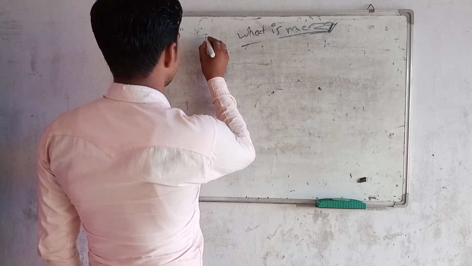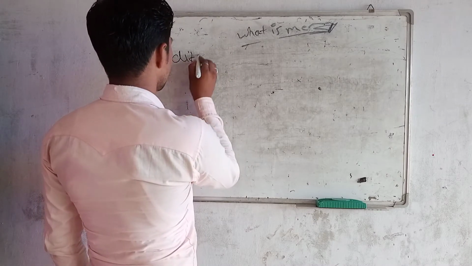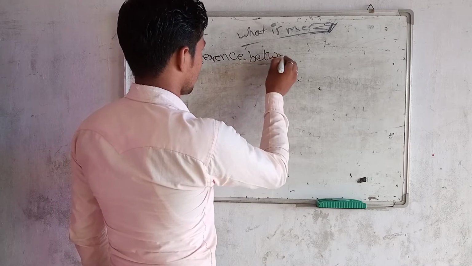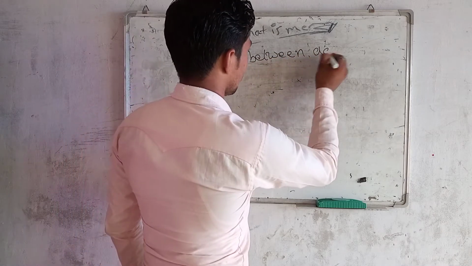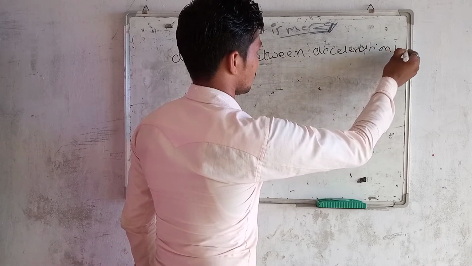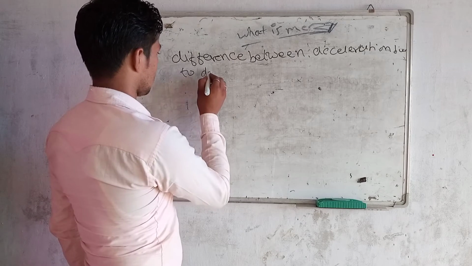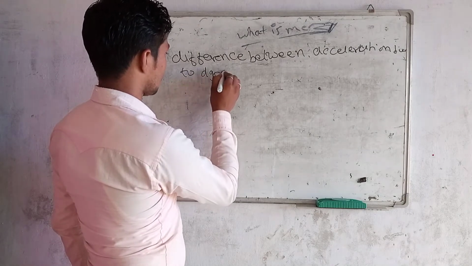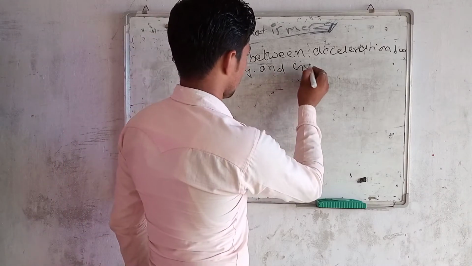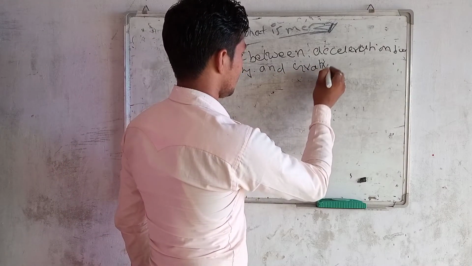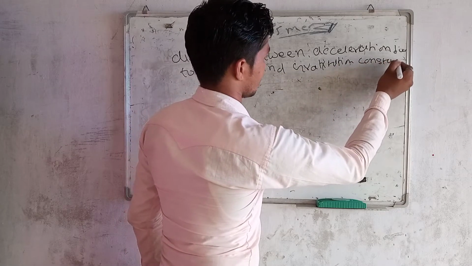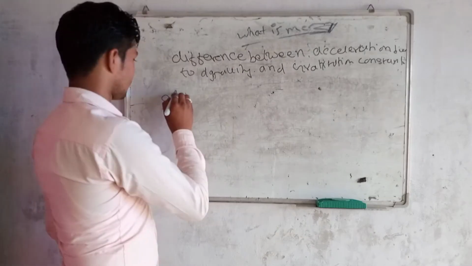Acceleration due to gravity. Difference between acceleration due to gravity and gravitational constant.